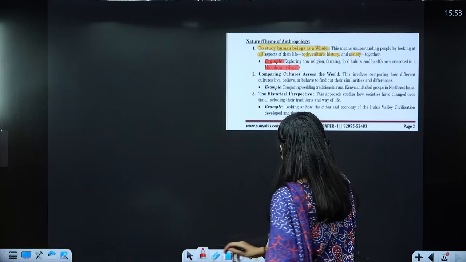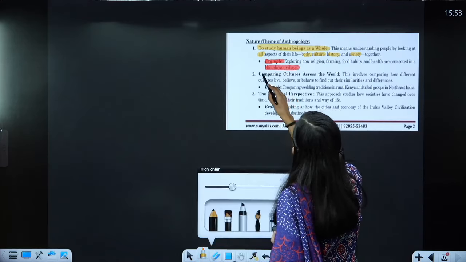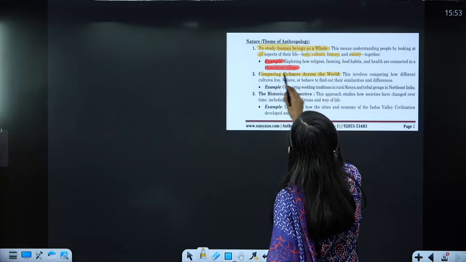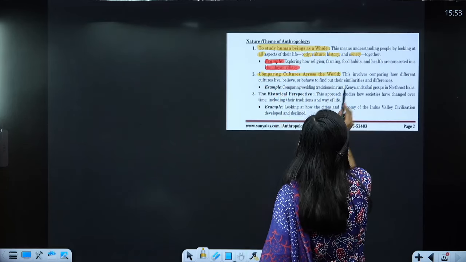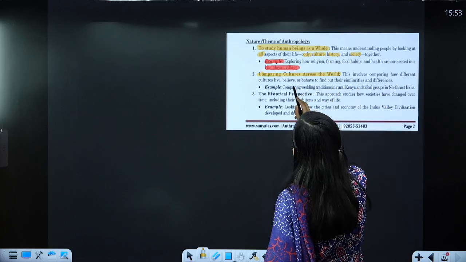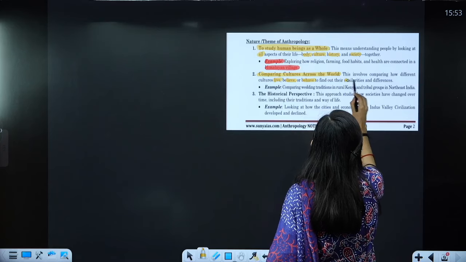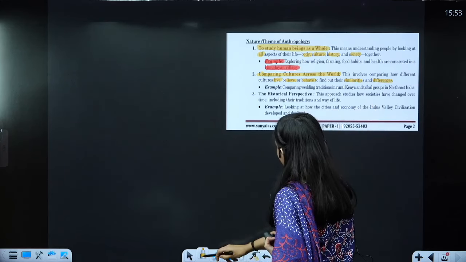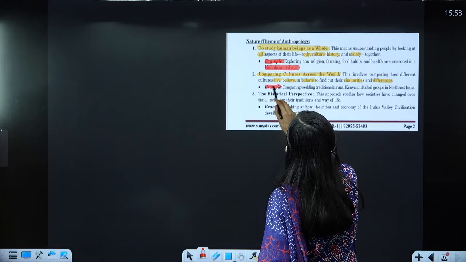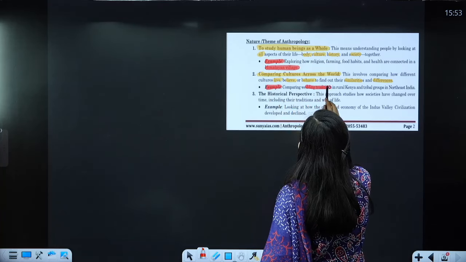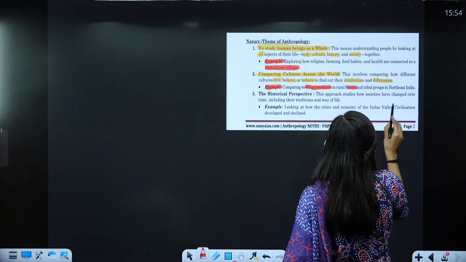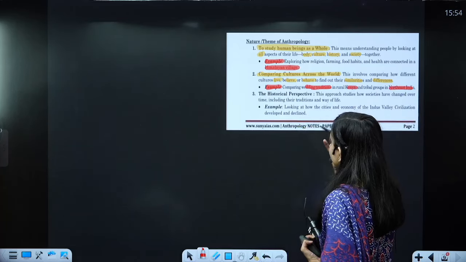Now read the next one. Comparing cultures across the world. This involves comparing how different cultures live, believe and behave, finding their similarities and differences. Again there is an example: comparing wedding traditions in Kenya and Northeast India.